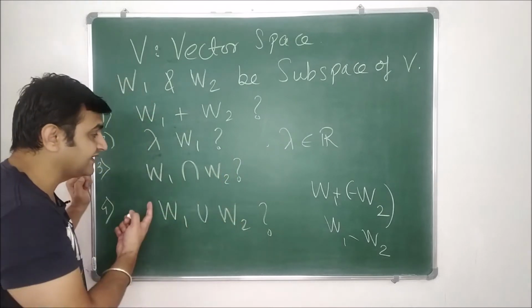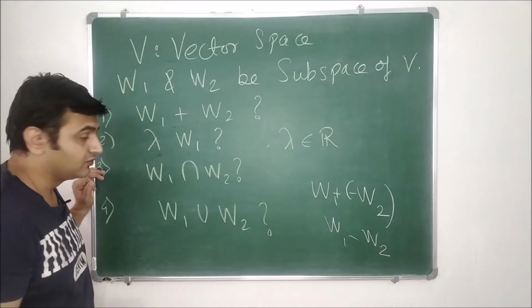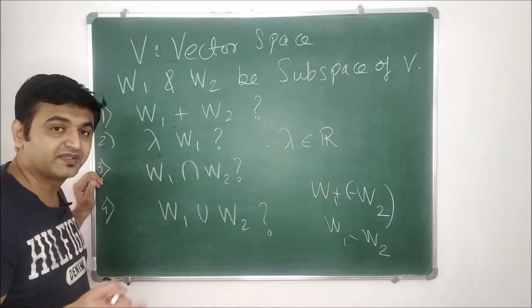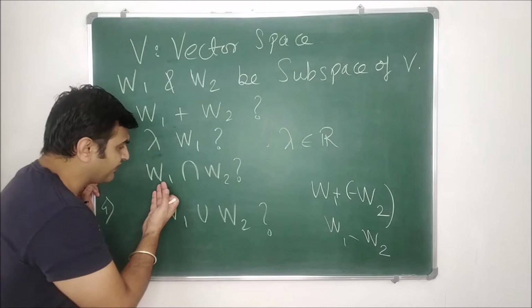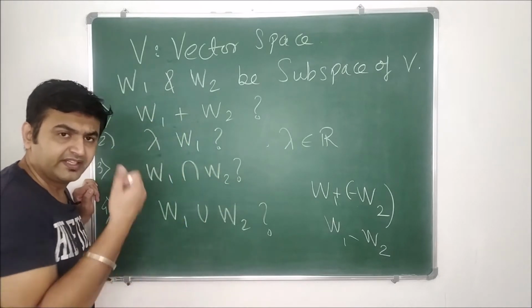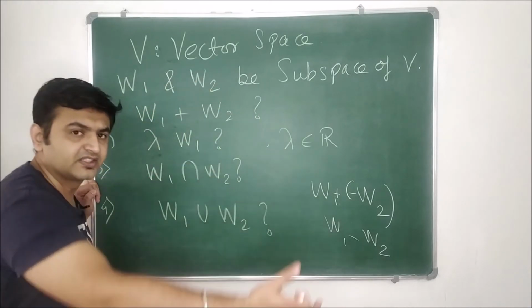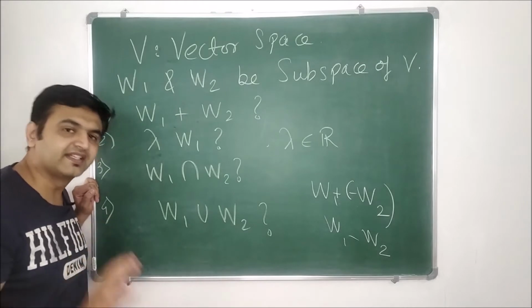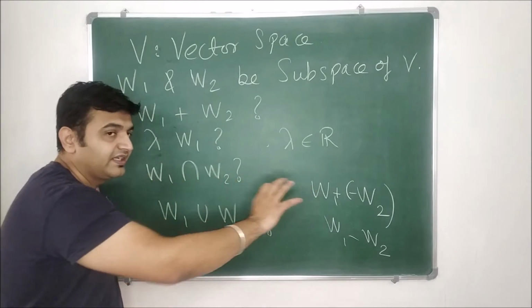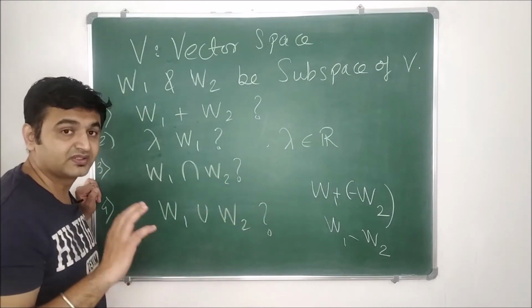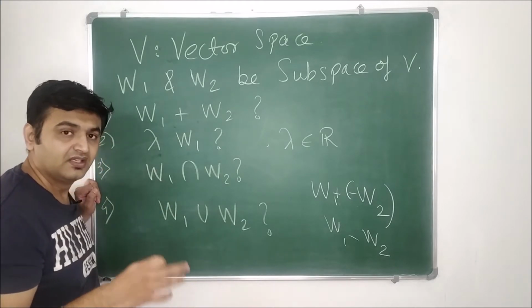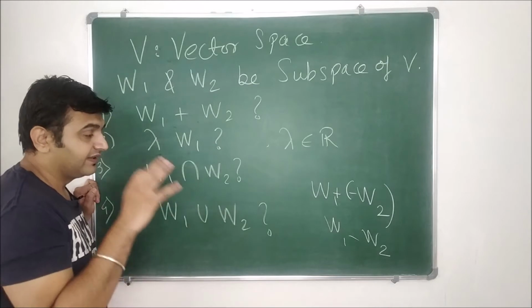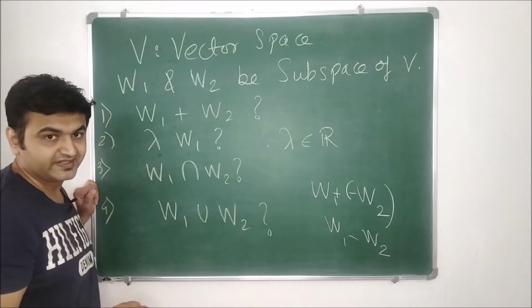Okay, what is the next thing? Obviously comes the intersection. So we will prove that the intersection of subspaces is again a subspace. Here also one can ask why you have taken only W1 and W2. If I take W1 intersection W2 intersection W3, no problem, it's again a subspace. You take any arbitrary intersection of subspaces. I'm not saying finite, I'm saying any arbitrary intersection of subspaces, so finite will also come into that, then it always forms a subspace.